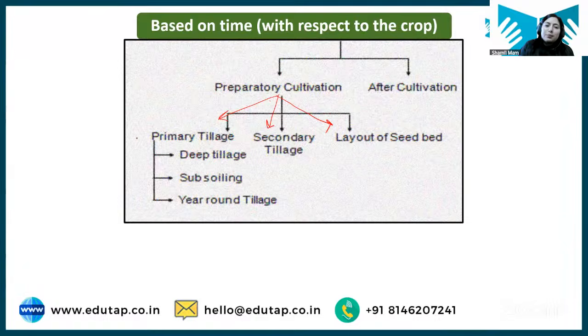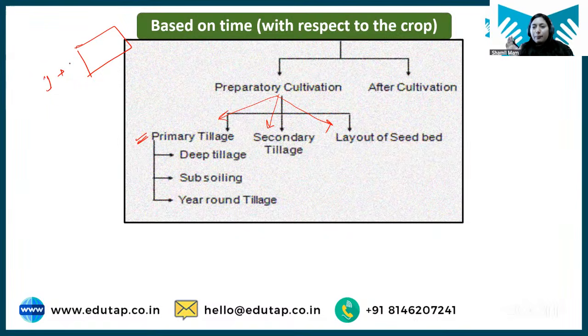So what is this primary tillage? Primary tillage is the first step where we are breaking hard compact soil into clods. Initially when you go to the field, you will see the soil is very hard, very compact. So we need to break this hard compact soil into clods. For that we run tillage implements, and they break the hard soil into clods.